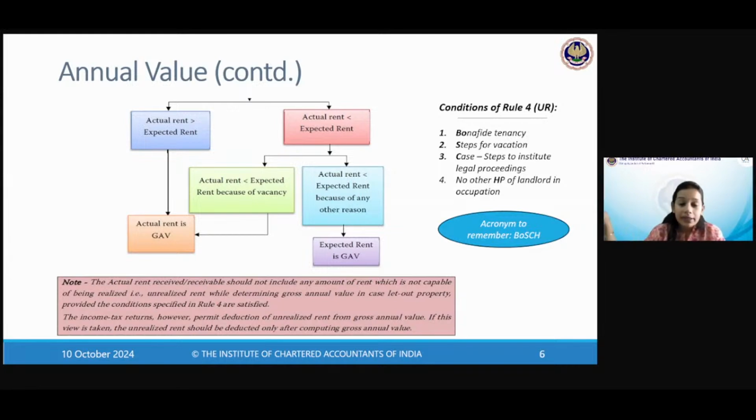What if you recover it later? Then it is like a recovery of bad debt. We'll tax it later under 25A. But right now, if you do not intend to recover it, please reduce it. That is what the law says.